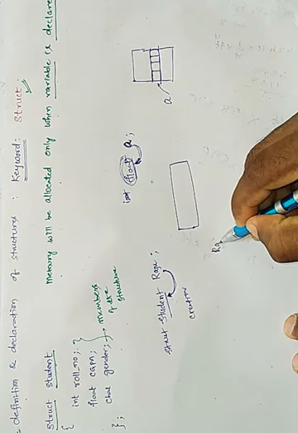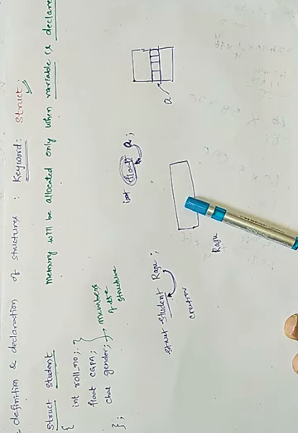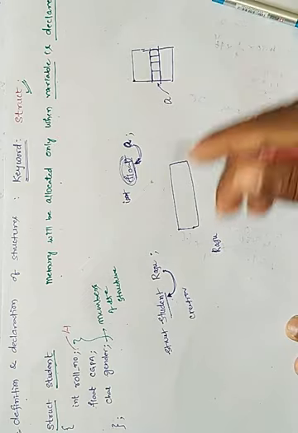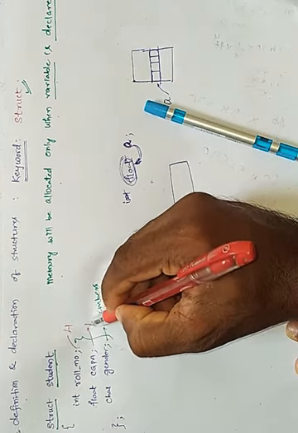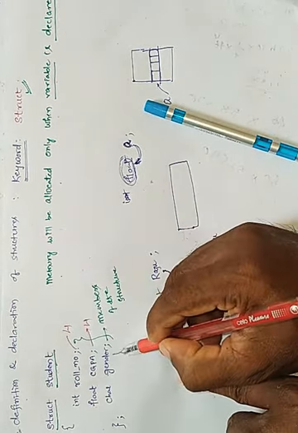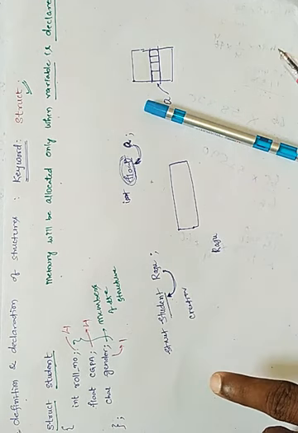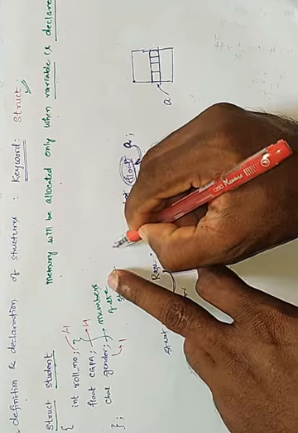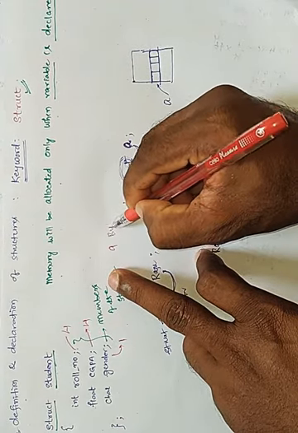Integer will take 4 bytes, CGPA, a float, will take 4 bytes, and character will take 1 byte. So in total, 9 bytes.